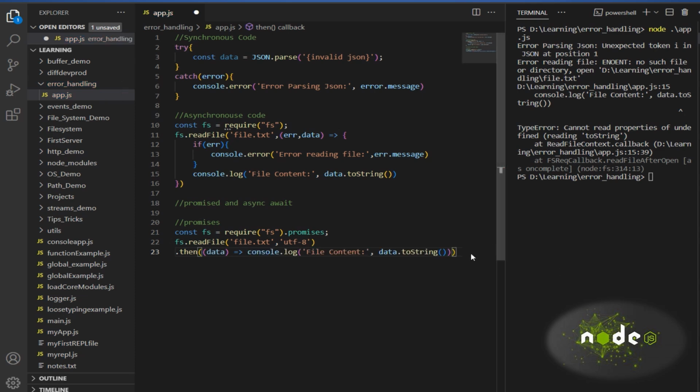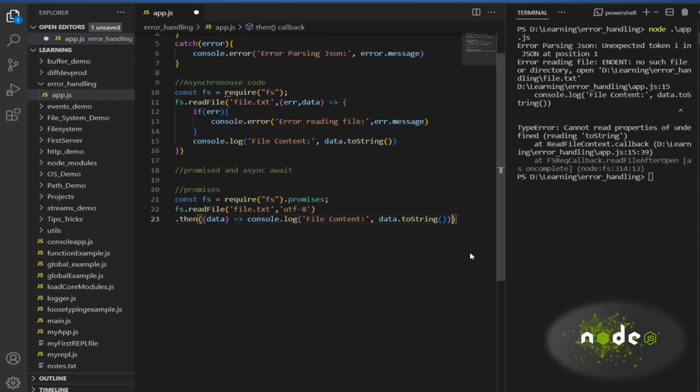If data is not there, that is data dot string, then this. One sec, there is some issue here, let me put this curly bracket, then let me close this curly bracket. Okay, that is about the then.